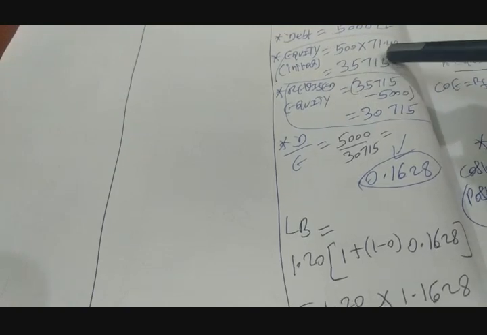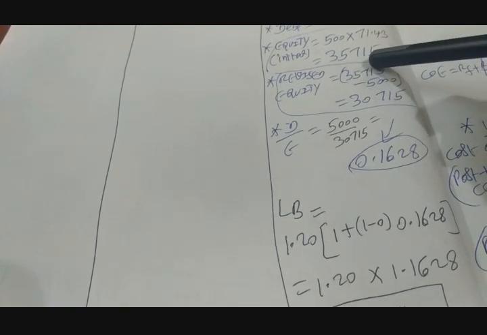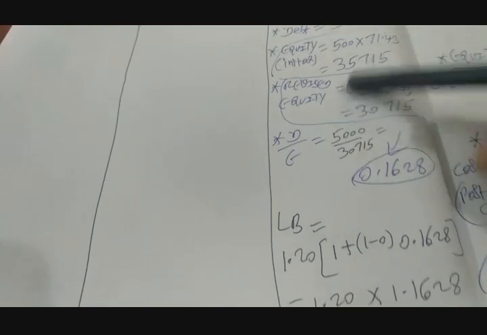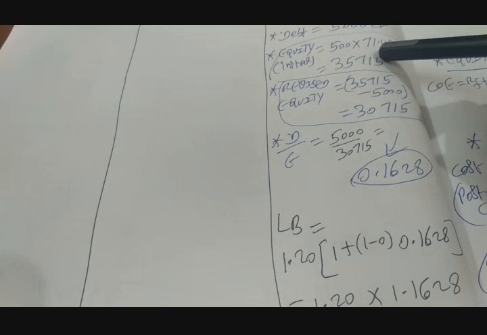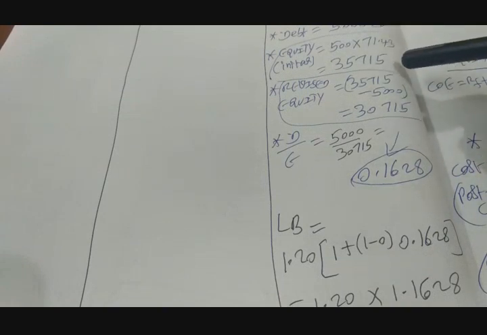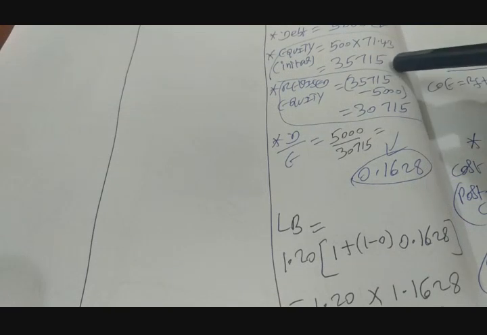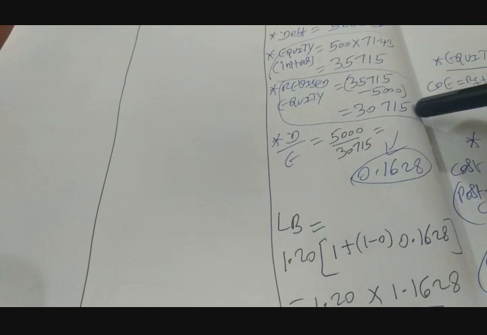So 500 into 71.43 gives you a market value of equity of 35,715 crores. That is the initial number. Out of this, we have bought back shares worth 5,000 crores. So the revised equity is 35,715 minus 5,000, which is 30,715 crores.